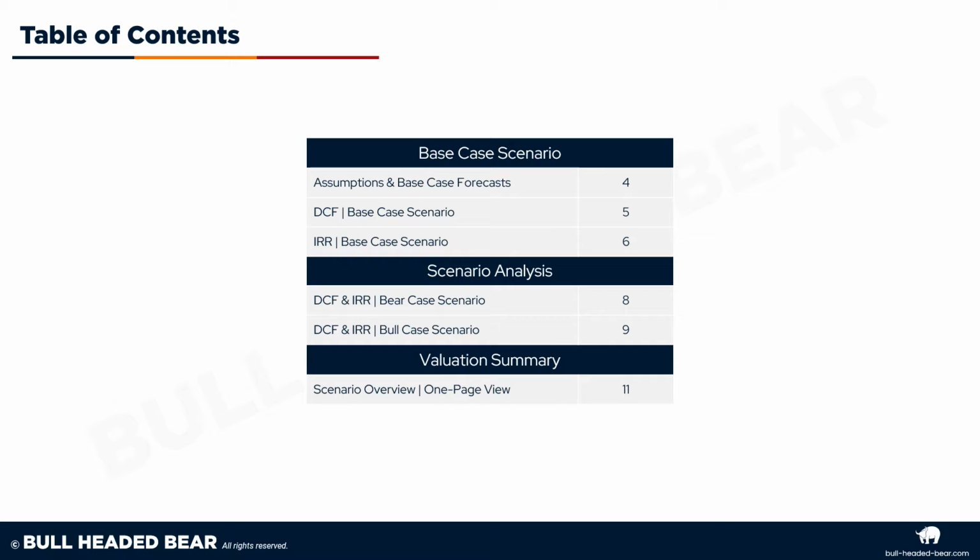First of all, we'll start with the assumptions and base case forecasts. I'll also cover off the changes in this model to my previous model. We'll then have a look at the DCF model for the base case scenario and the IRR calculation. Then we'll have a look at the bear case scenario, bull case scenario, and just finish off with the three different scenarios side by side.